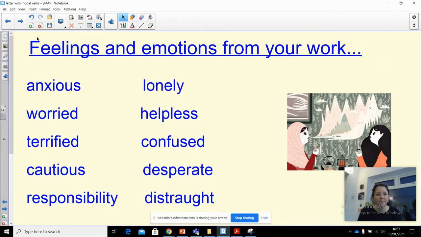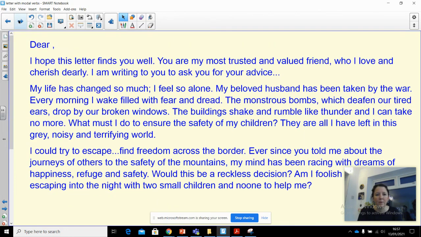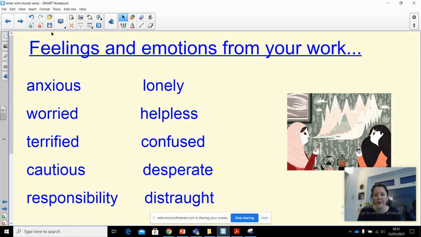So well done. So I have decided to write a WAGOLL. I did this for you last week, our last piece of extended writing, and it seemed to help. It's not the best piece of writing. I've tried. I could always improve. As I was writing it, I was deleting bits, I was changing bits around, I was adding things. Nothing you ever write for the first time will be completely right.